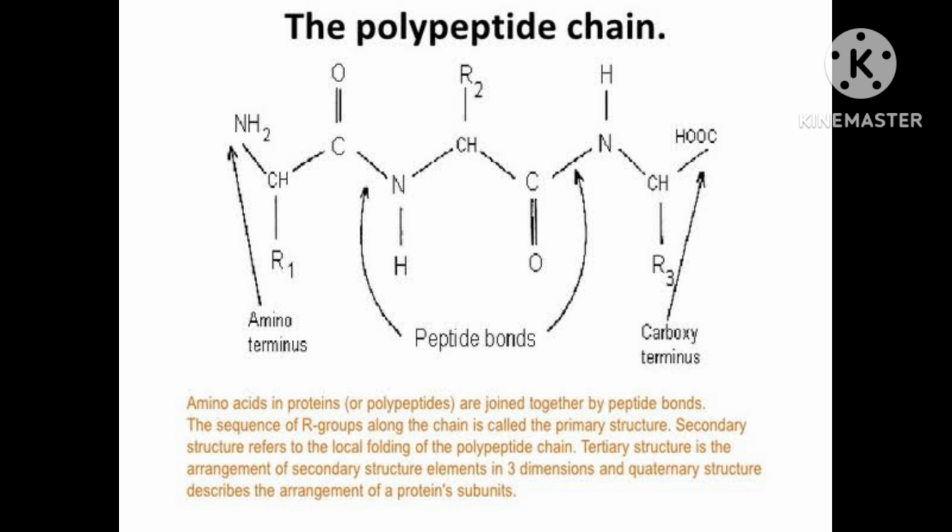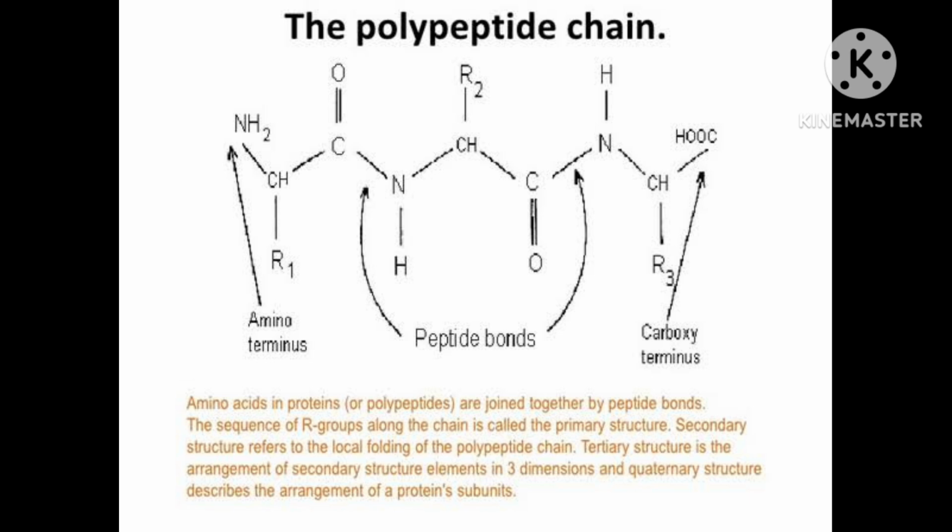Similarly, when 4, 5 and 6 amino acids are linked, the respective products are known as tetrapeptide, pentapeptide or hexapeptide. Correct? Respectively. When the number of such amino acids is more than 10, then the products are called polypeptides.